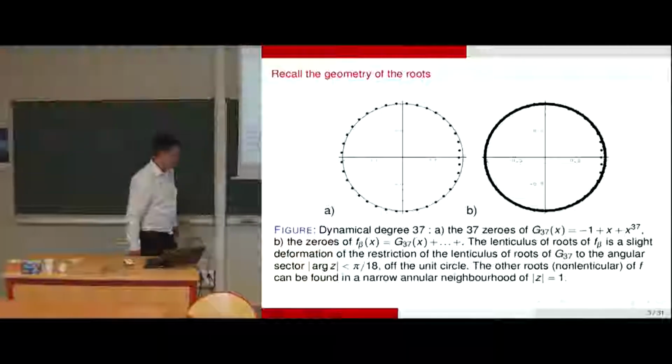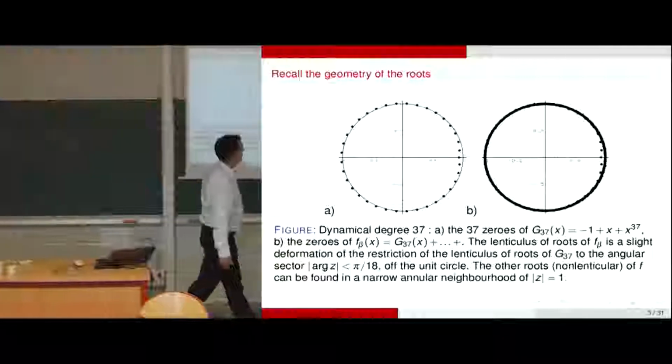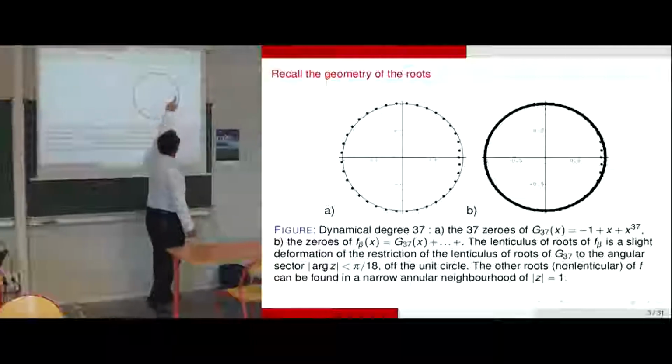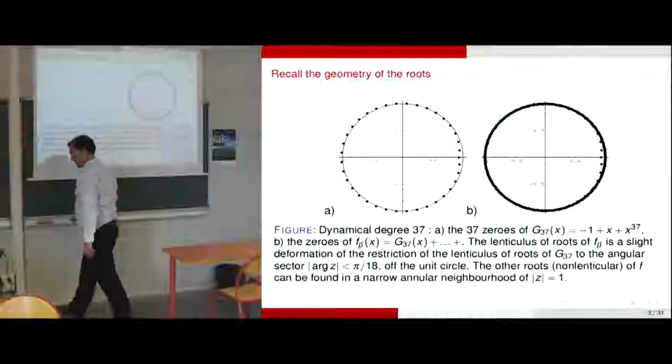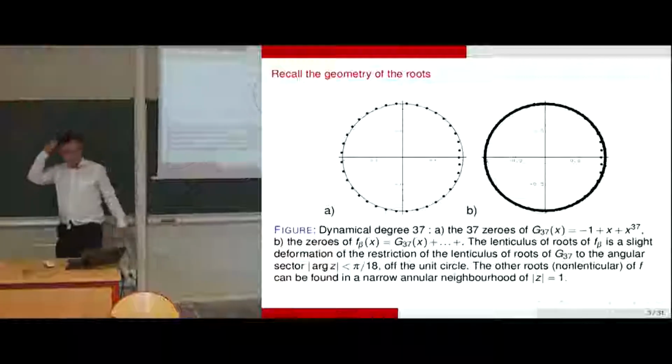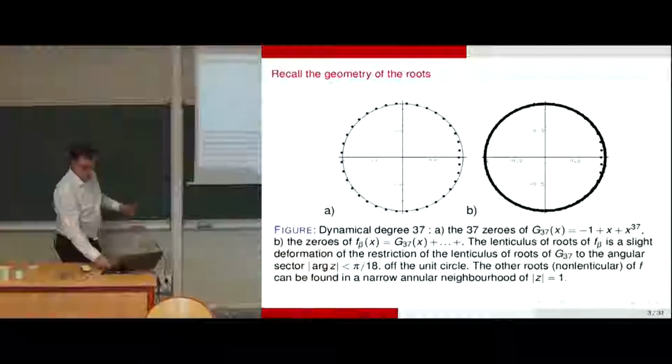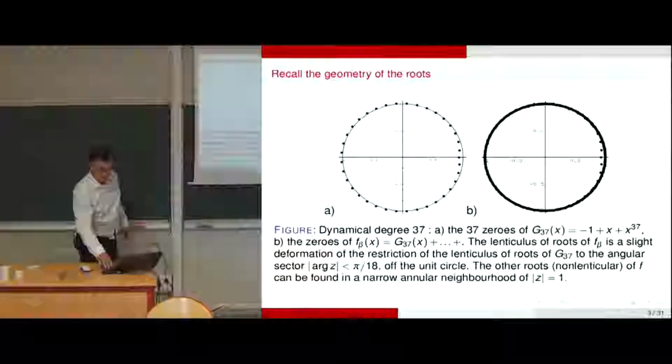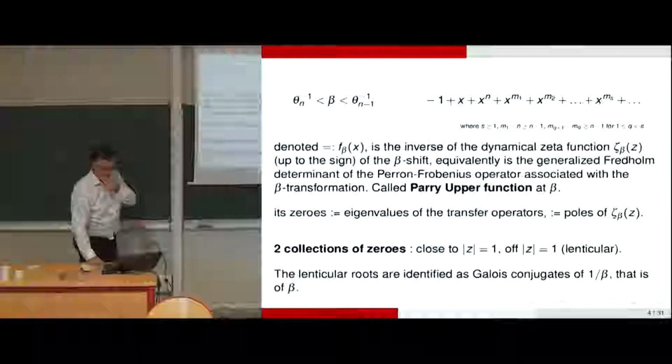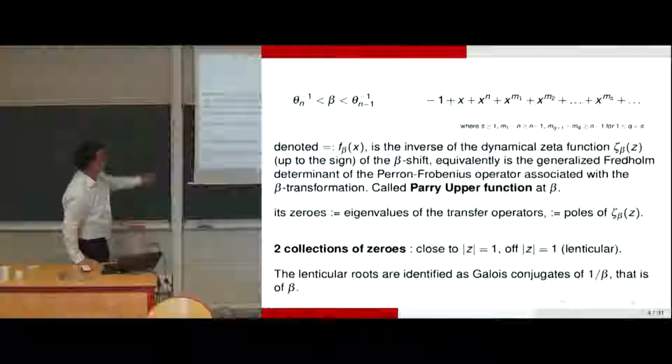And for the others, we don't know. It's extremely difficult to reach. That's the only information we have. So, can we get access to a minorant of the Mahler measure only using these lenticular roots? The answer is yes.